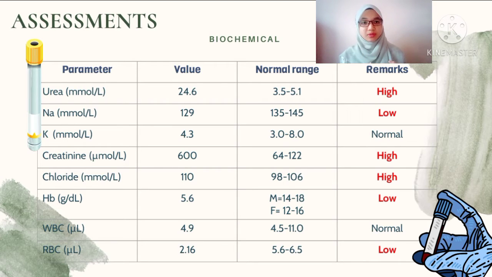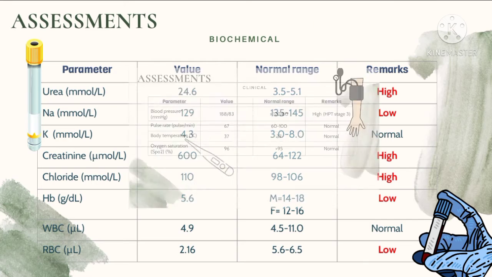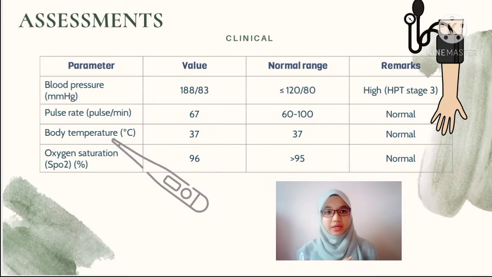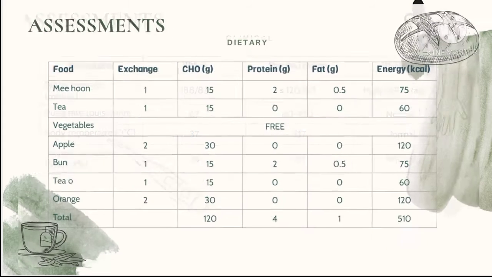And then her hemoglobin and red blood cell are low, maybe because she has had loss of appetite since 2 months ago. So she may not get enough protein and iron to build her red blood cells. And then for the clinical part, we can see that her blood pressure is very high. Her blood pressure can be categorized as hypertension stage 3. And for other parameters, which are pulse rate, body temperature, and oxygen saturation, they are normal.